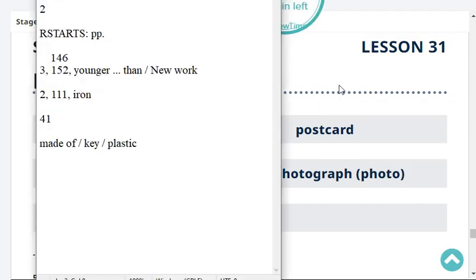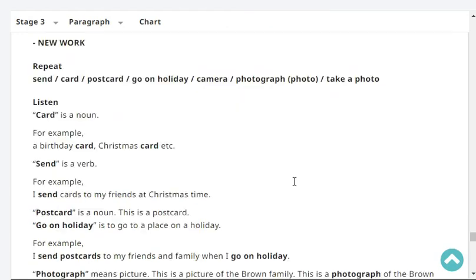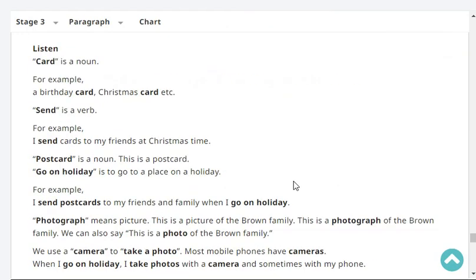Camera, photograph, photograph, take a photo. Take a photo. Very good. Okay, listen, card is a noun. For example, a birthday card or a Christmas card. Send is a verb. For example, I send cards to my friends at Christmas time.